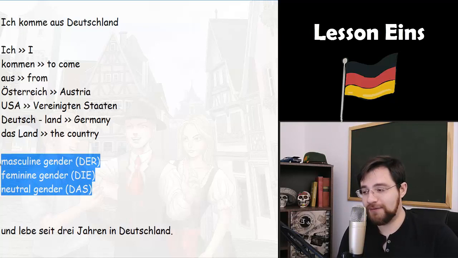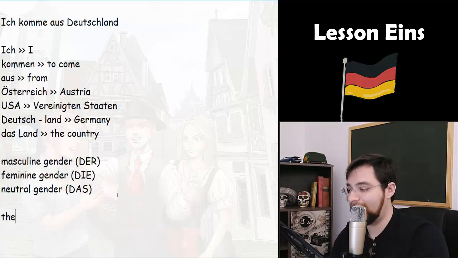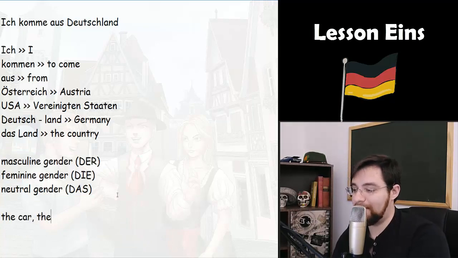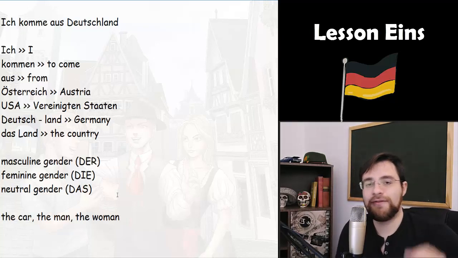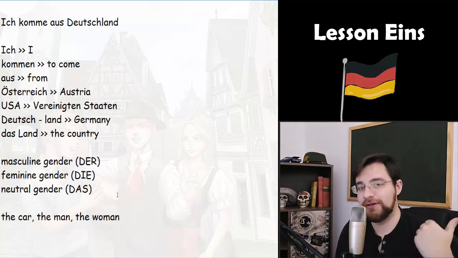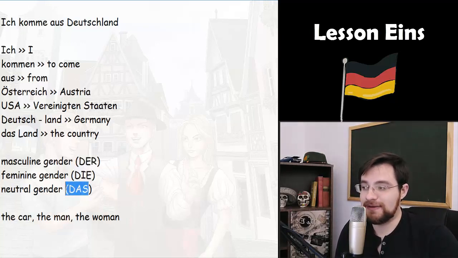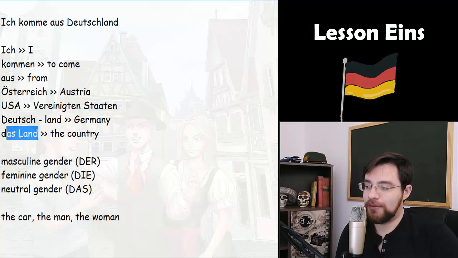I know we don't have genders in English, we just use the article: the car, the man, the woman, but in German we have three genders of words: masculine, feminine, neutral, okay. Der, die, and das. And I recommend you to write the word together with its article, here das, in your notebook.